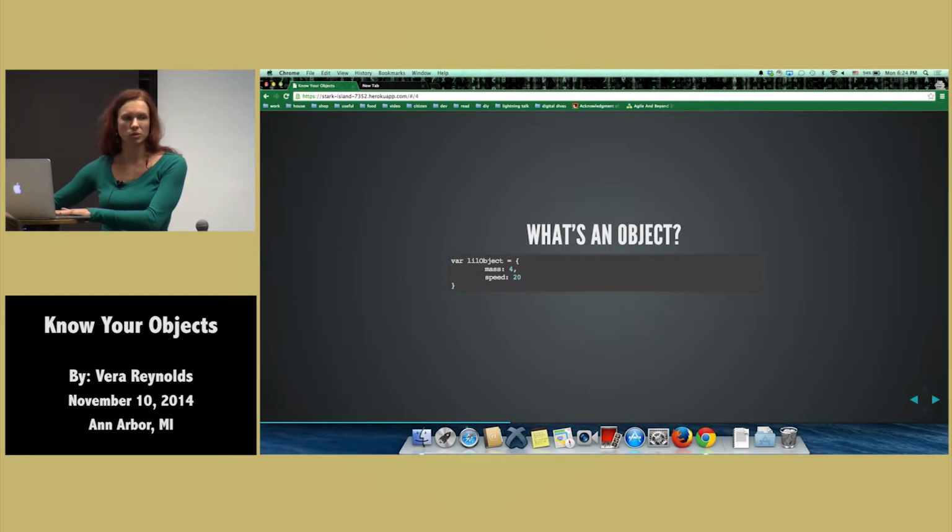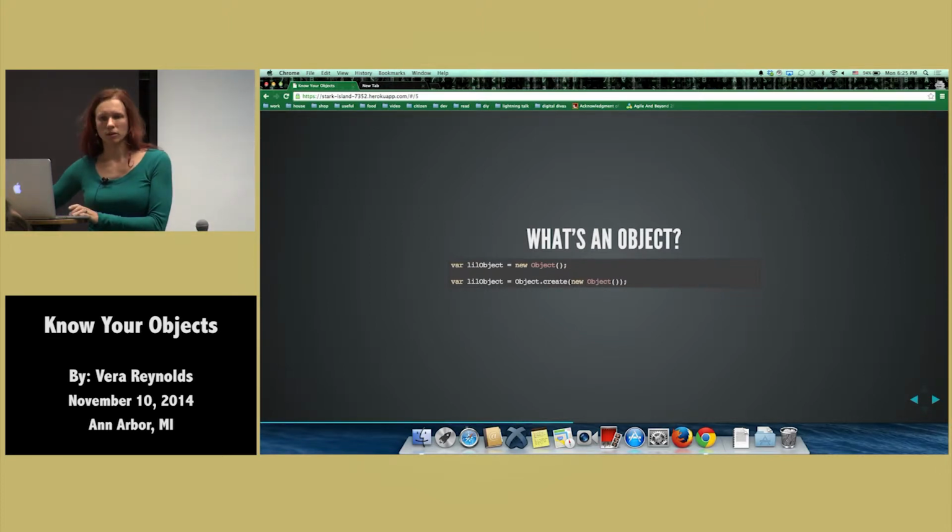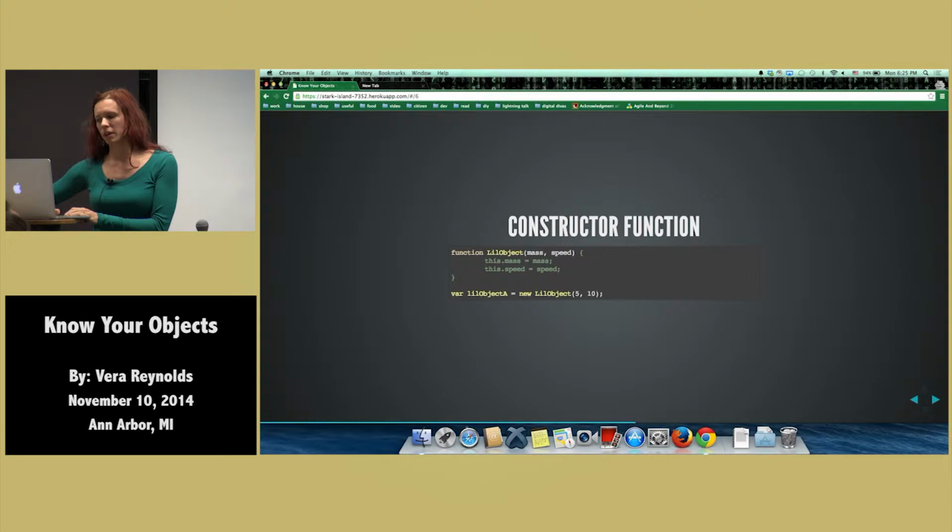For starters, we can create them in a myriad of different ways, this being one of them if you're being lazy. Or if you, again, are like me, this looks really familiar, so I tend to prefer this, using new Object. There's also Object.create, but essentially all of these are creating identical objects. Now, there's something like a constructor function. So this is a little bit different. Let's see what happens when we use that.